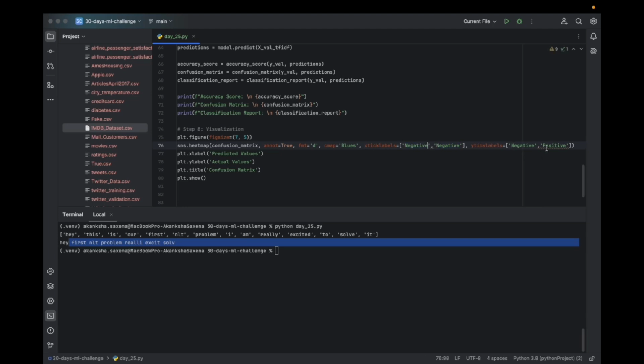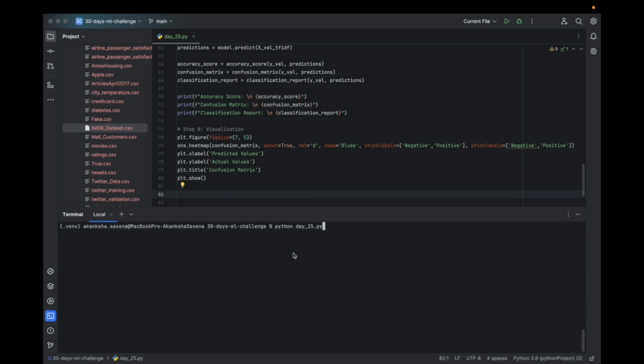I'm swapping it manually. That's what we do when we apply a swapping algorithm. So yes, let's clear it and run it.